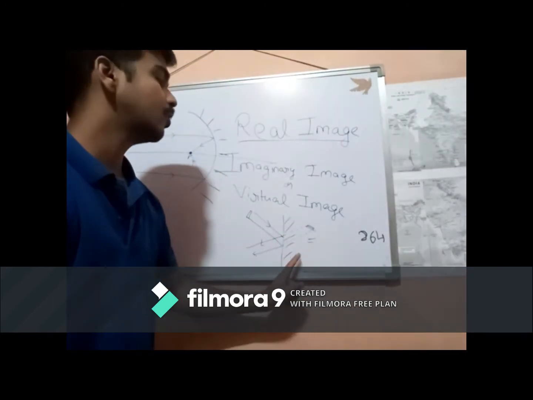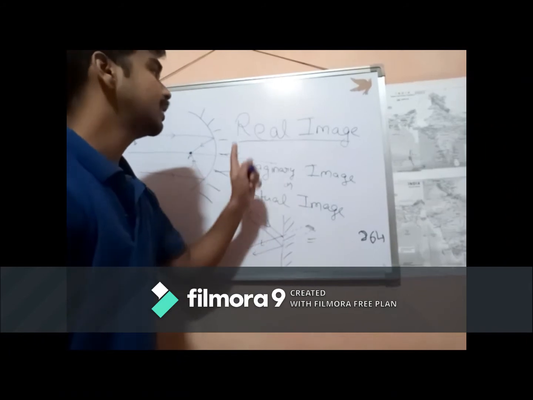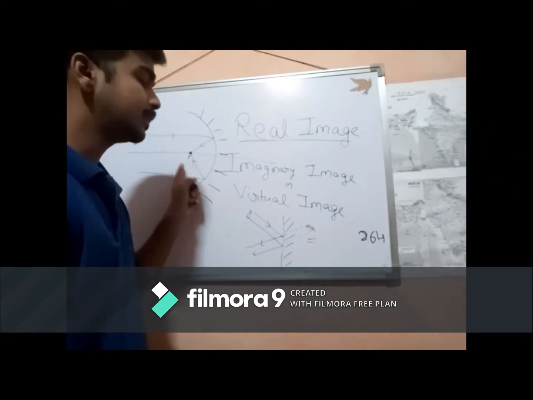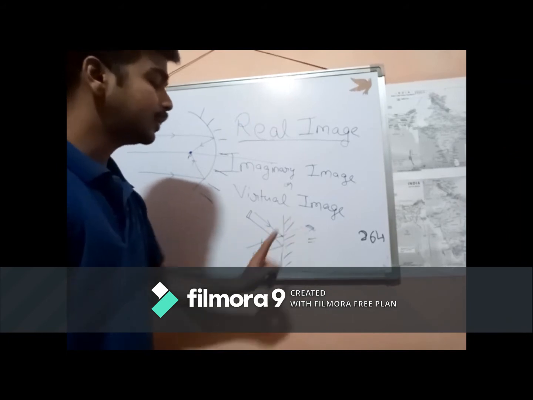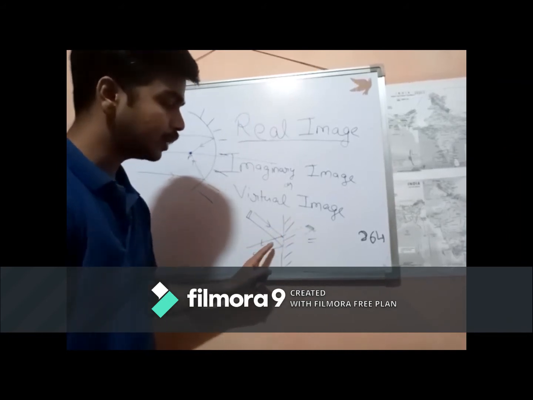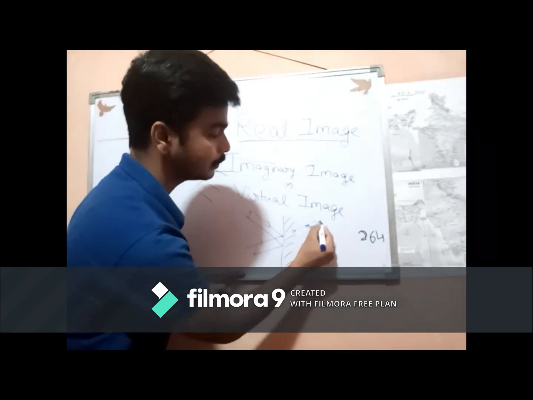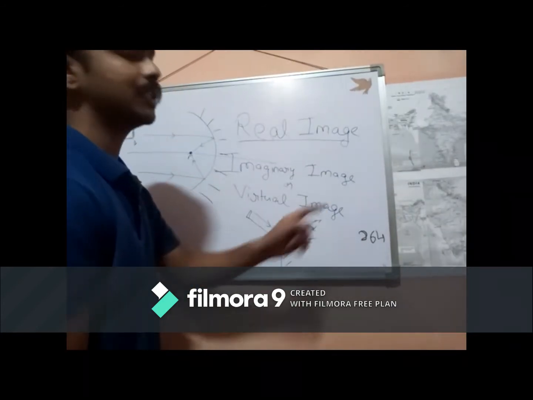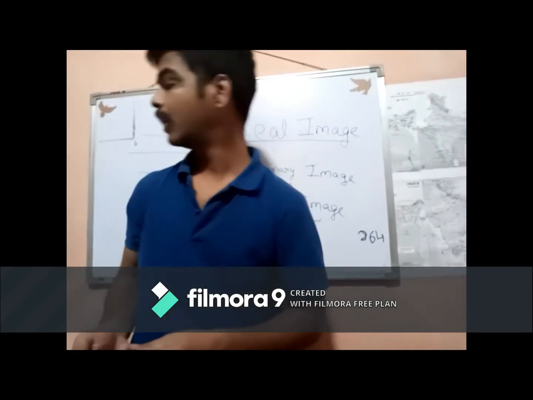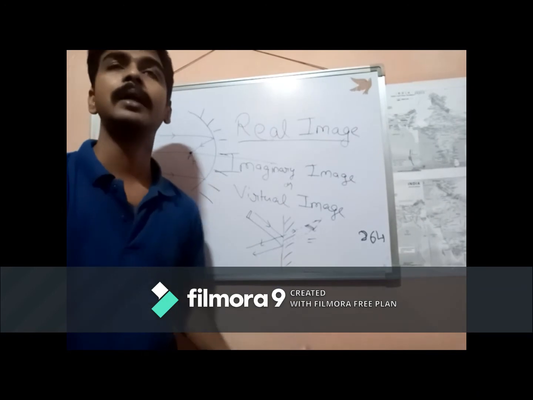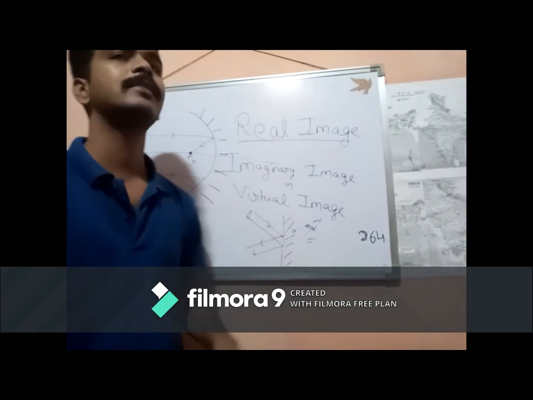Such images are called virtual images. In real images the ray of light actually meets, but in a virtual image the ray of light does not actually meet. They appear to be meeting when extended backward. पीछे अगर आप इसको extend करेंगे तो किसी एक point पे ये आपको मिलते हुए दिखेगी. For example, the image formed by a plane mirror, the image formed by a convex mirror.